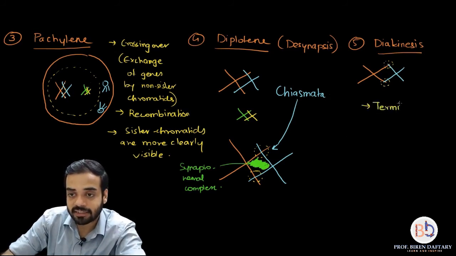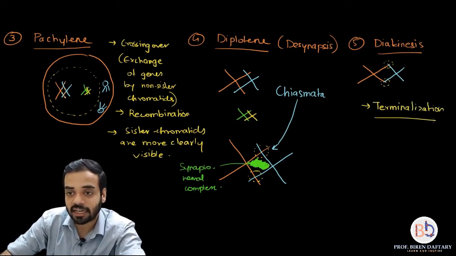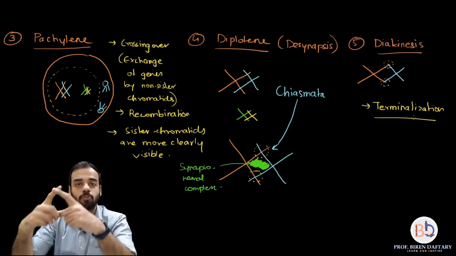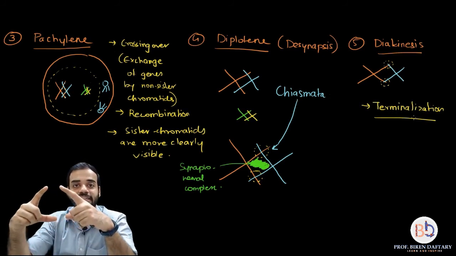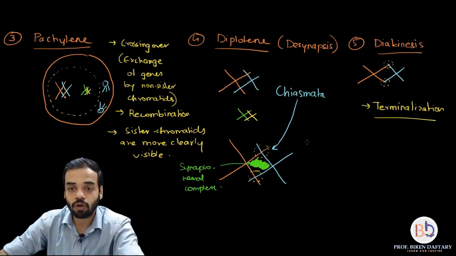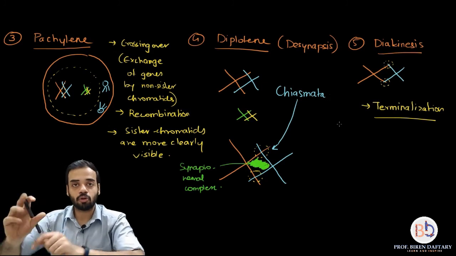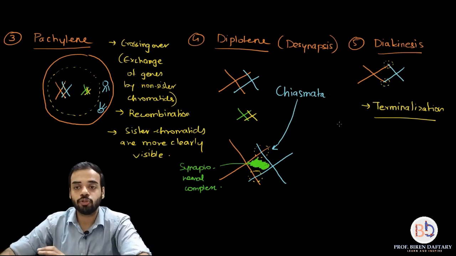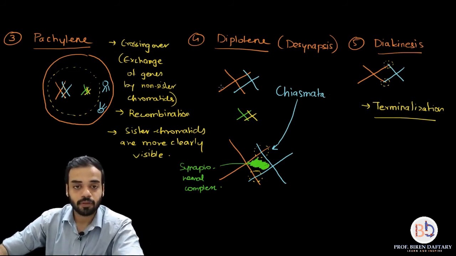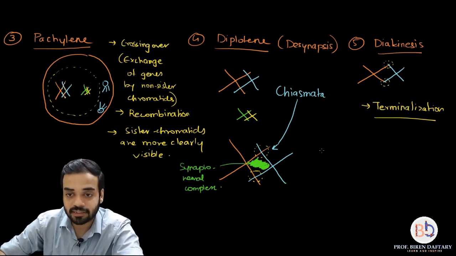I'm going to write it down over here: terminalization occurs in diakinesis. What is terminalization? Terminalization means the two homologous chromosomes are now only attached at their tips, the terminal ends. So if you want to see the difference, I'm going to draw a diagram and show you how it differs from diplotene. Suppose this is the diplotene stage.